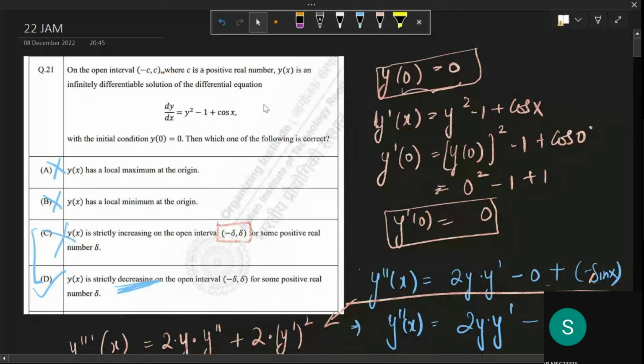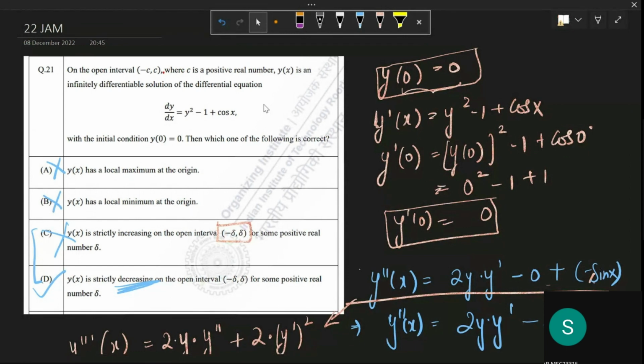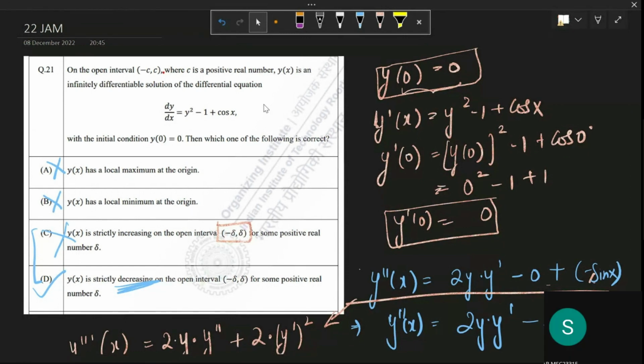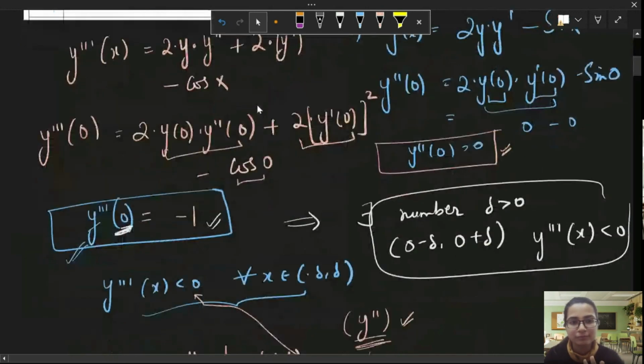That means my dy by dx will be an even function. So y will be some odd function. So any odd function at origin will be neither maxima nor minima at origin, because y0 is equal to 0.